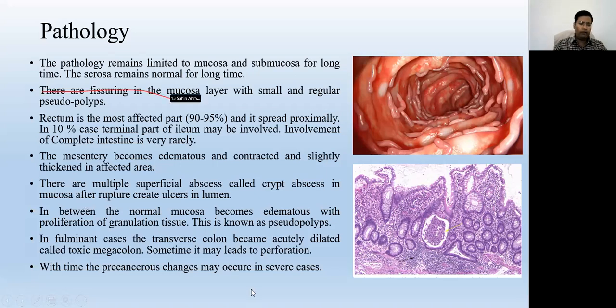In fulminant cases, the transverse colon becomes acutely dilated, and that is called toxic megacolon. Sometimes it may lead to perforation also.